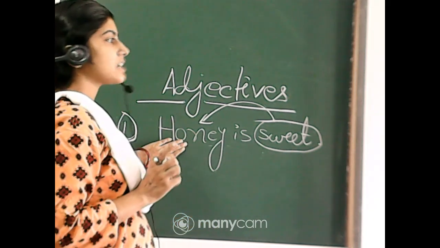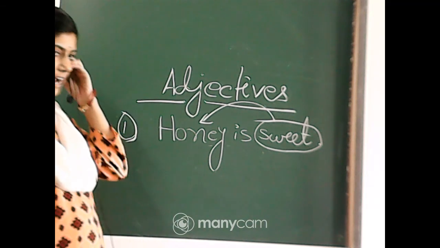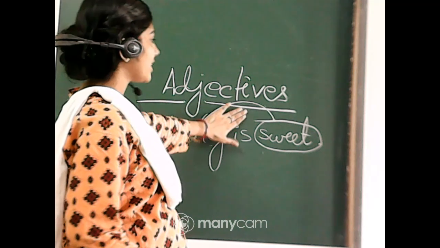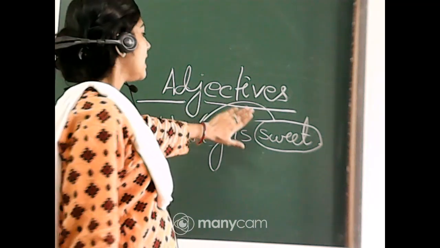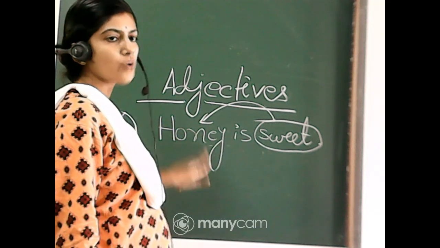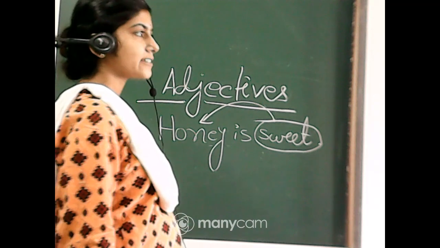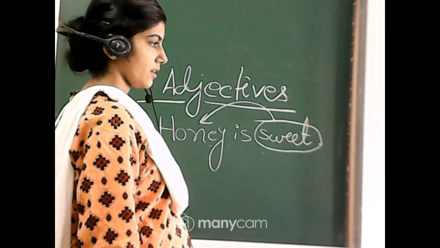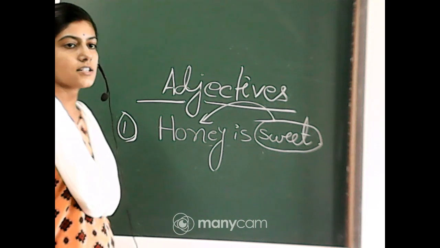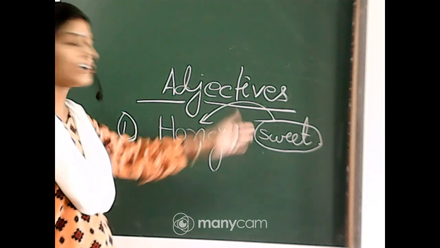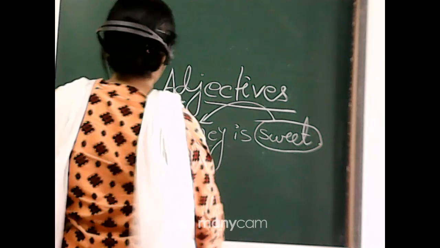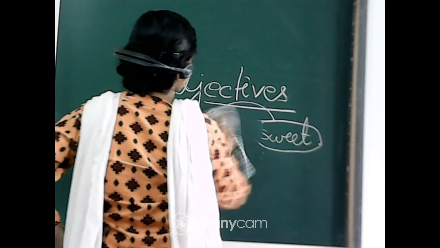So always remember, for definition, students try to listen carefully. For definition of adjectives we can say any describing word which describes noun or pronoun in a sentence, we call it adjective. Okay, just like fast, tall, big, smart, beautiful, sweet. Okay, just see another sentence.